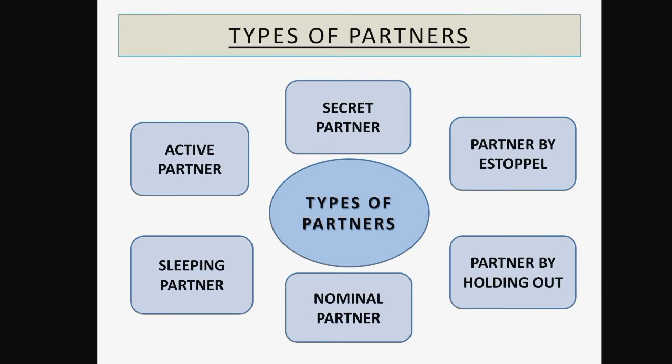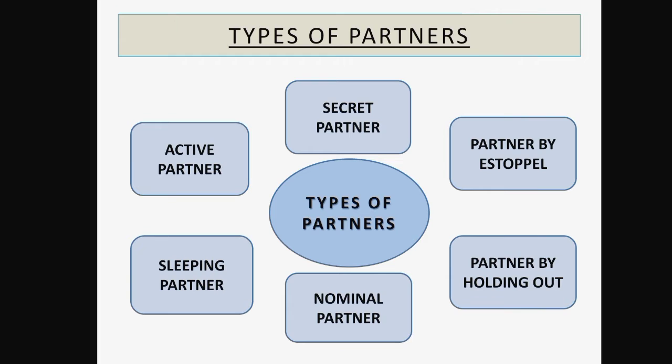All this information is present in the partnership deed, which is a written document or written agreement. Now, today we'll be studying the types of partners in a partnership firm. As we know, in a partnership firm, the minimum number of partners is 2 and the maximum is 50. There are different types of partners who perform different activities in the partnership firm. First, we will learn about the active partner. Now, who are active partners?